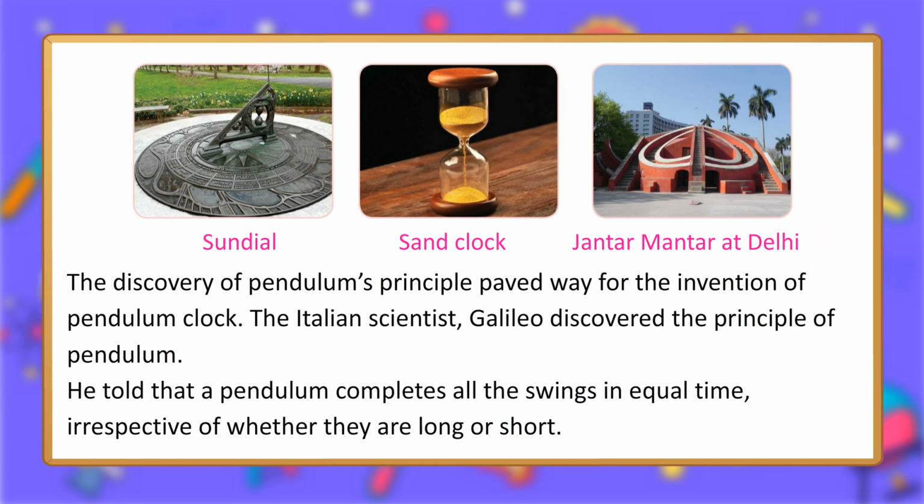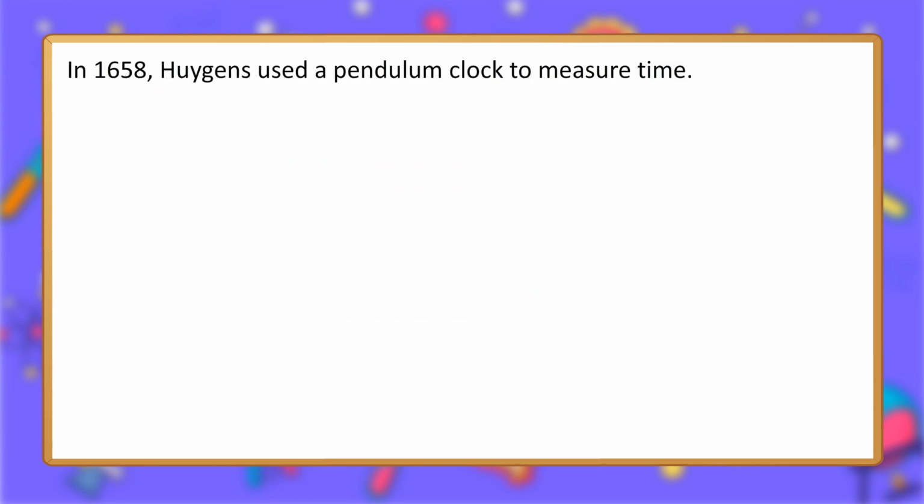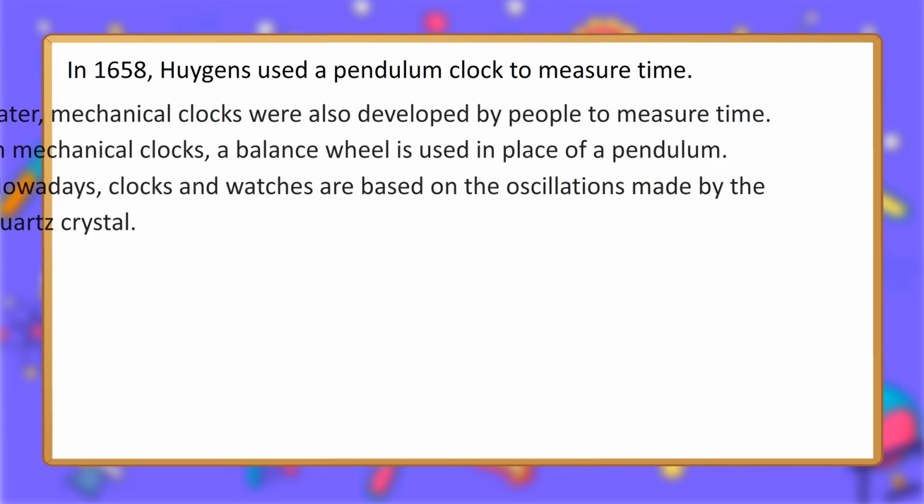The discovery of the pendulum's principle paved the way for the invention of the pendulum clock. The Italian scientist Galileo discovered the principle of the pendulum. He told that a pendulum completes all its swings in equal time, irrespective of whether they are long or short. In 1658, Huygens used a pendulum clock to measure time.